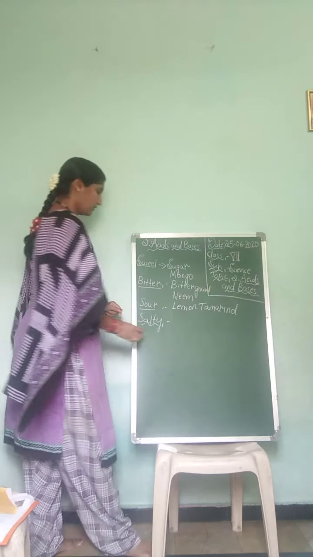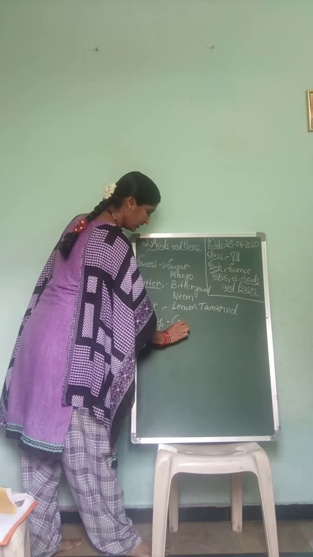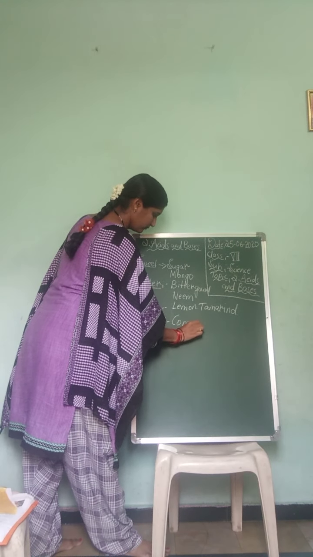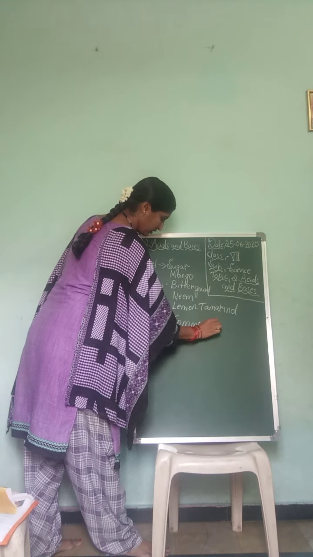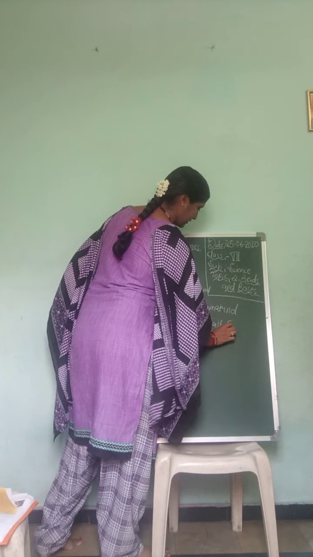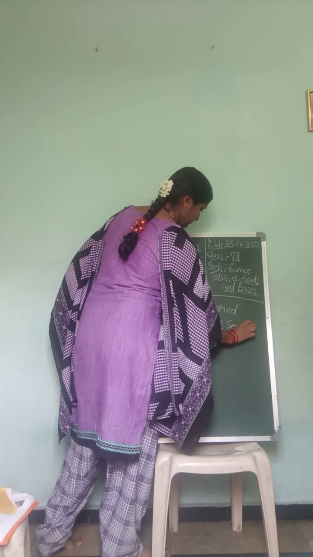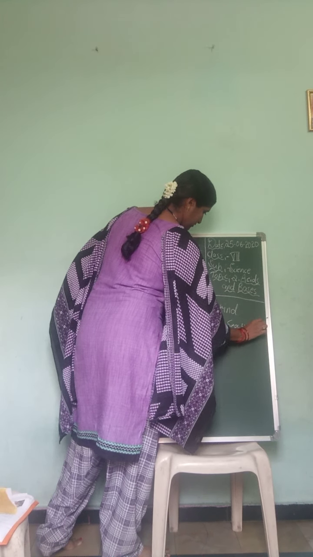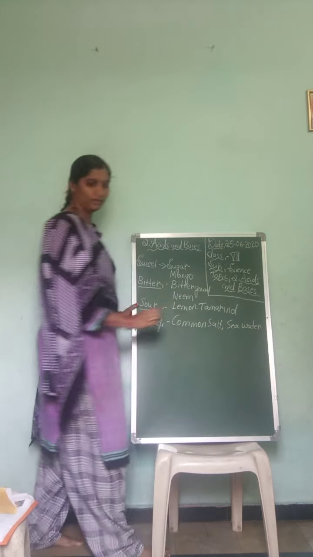Salty is common salt. Common salt. Seawater. Seawater is salty in taste.